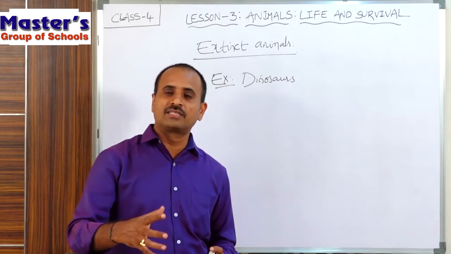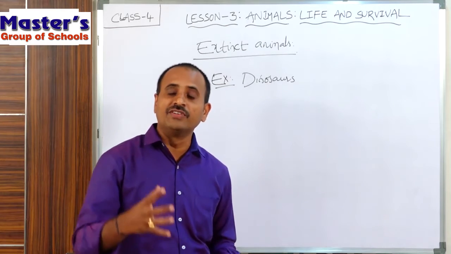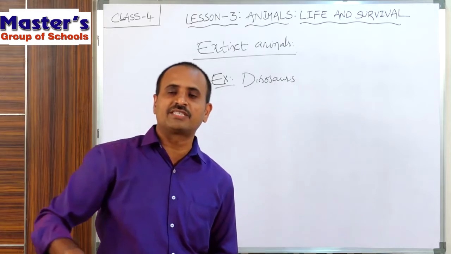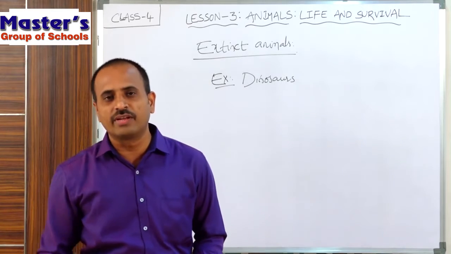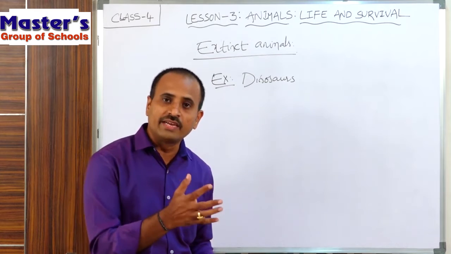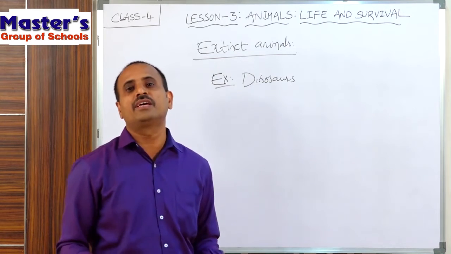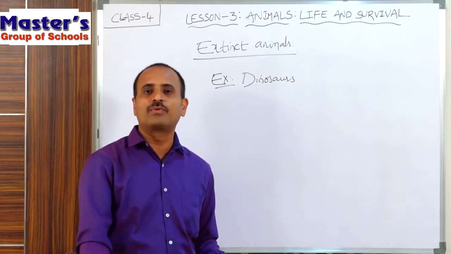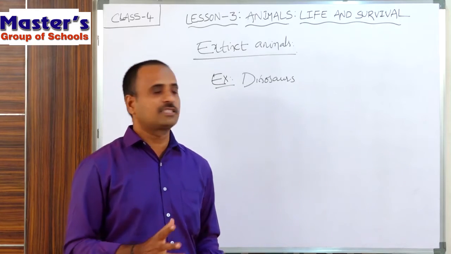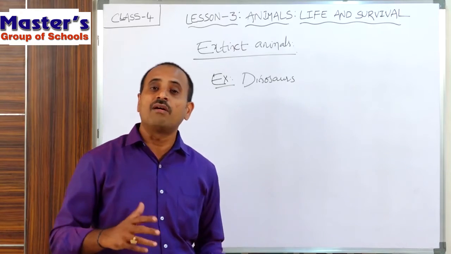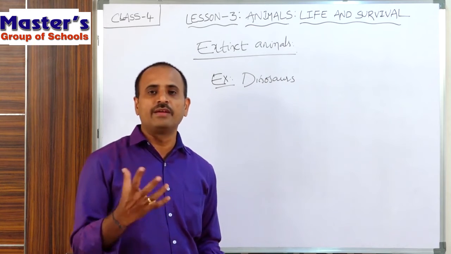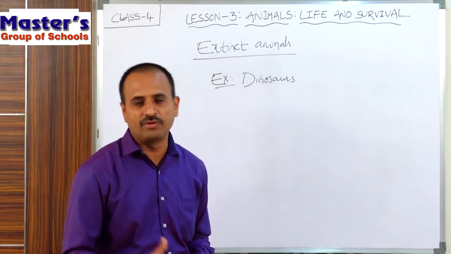Those animals which can adapt themselves according to the changing climates and changing food habits are the only ones that survive on the earth, and they continue to live from ancient times up to now. But some animals, especially dinosaurs, failed in adapting to the changes in the climate and the food.